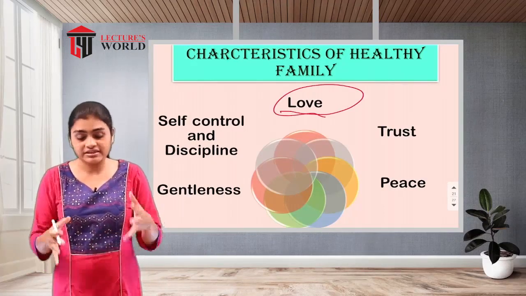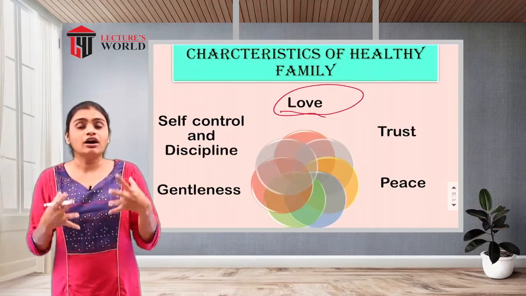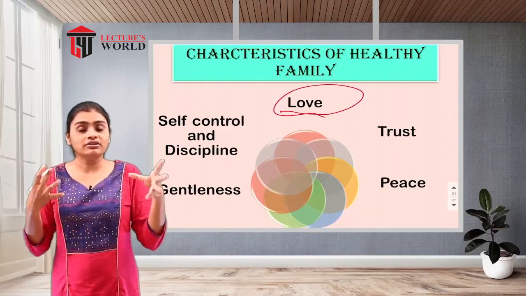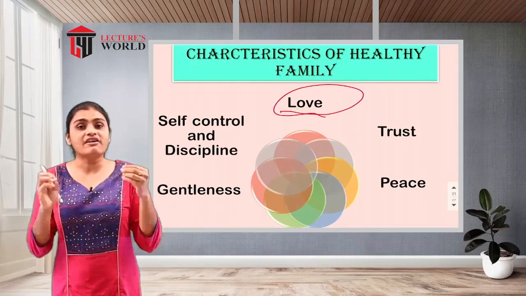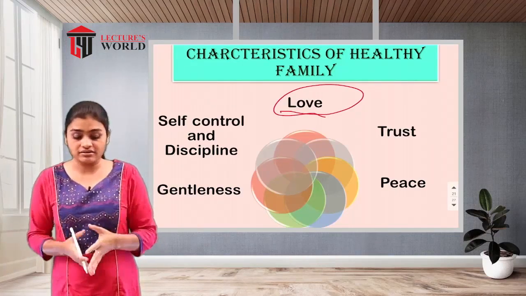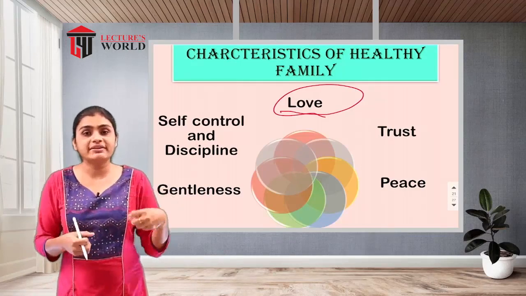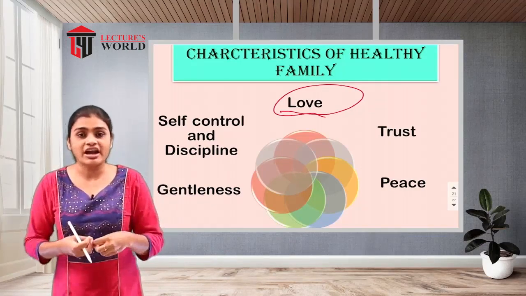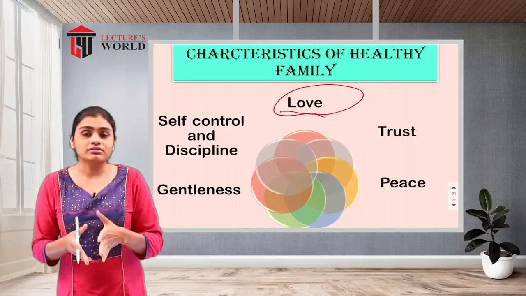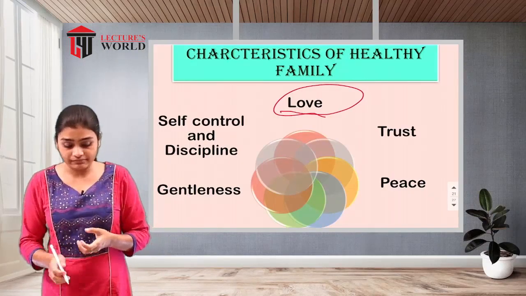As we have seen, the affection will be there, the feeling of belongingness will be there, the love for each other, the love towards all the family members. Love is the main important characteristic of a healthy family, the selfless love among the husband and wife, among the children, among the grandparents and everyone. The love, the affection and the belongingness will be there.